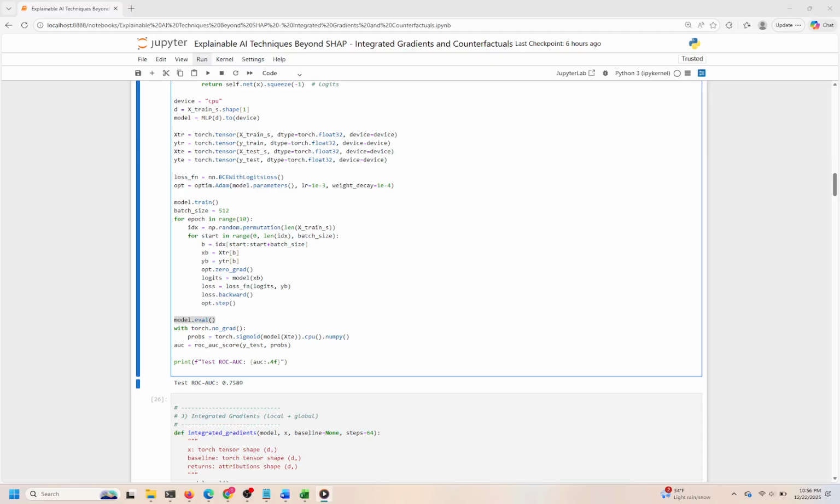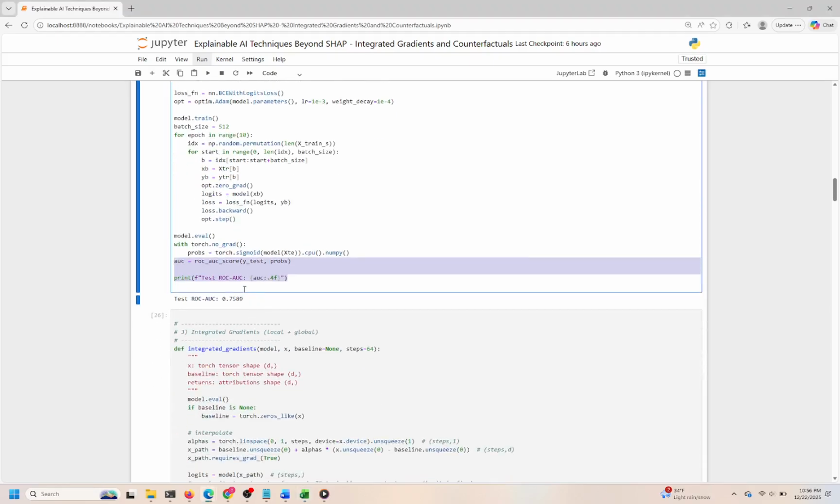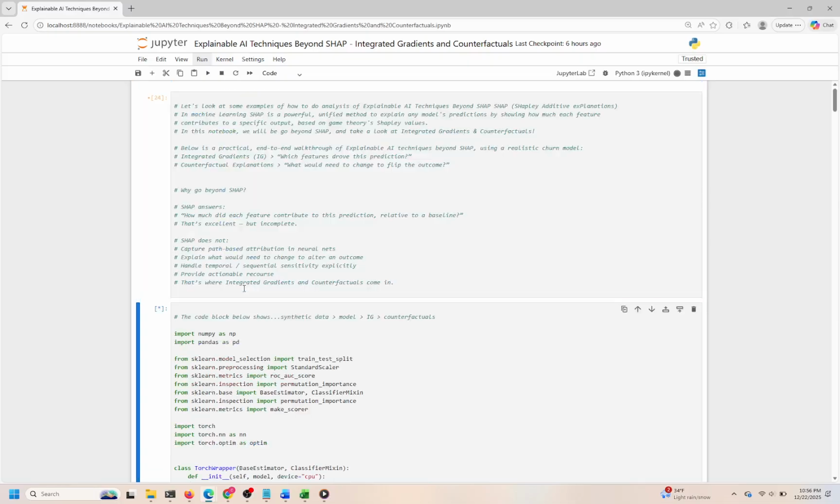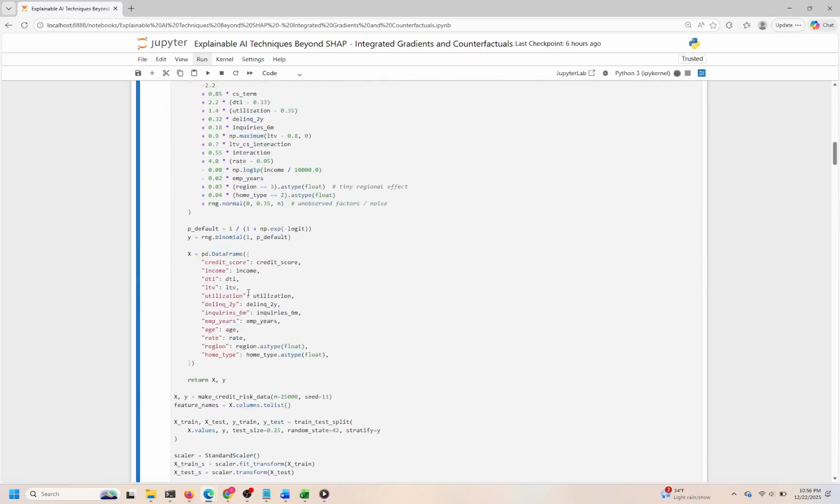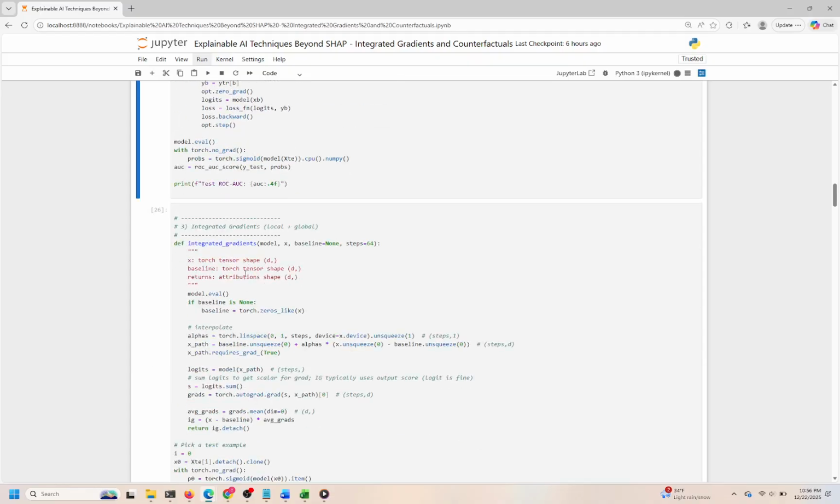Interpreting the ROC AUC score, values closer to 1 indicate excellent discrimination, while 0.5 corresponds to random guessing. Given the complexity and noise in the synthetic data, a high ROC AUC suggests that the model has successfully learned meaningful patterns and interactions among features, validating both the data generation process and the neural network's capacity to model nonlinear relationships